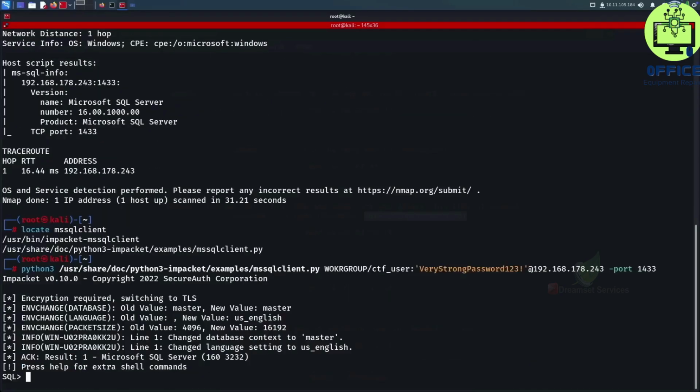As you can see, we actually got a connection to the database. What I always like to check in Microsoft SQL servers is if the xp_cmdshell permissions are not set up properly.